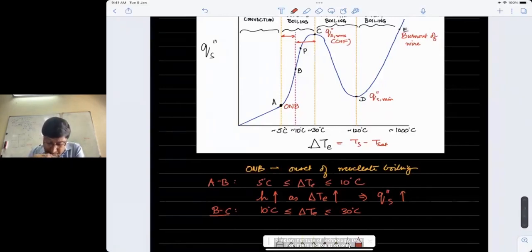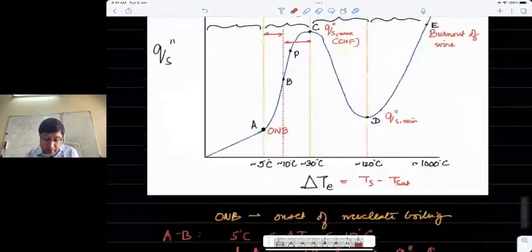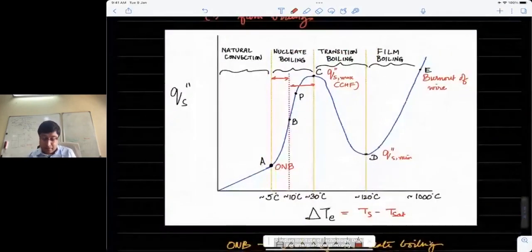So B to C is a zone in which h is also increasing, or rather, I should not say h is increasing throughout, but in this zone there is a point P which is quite crucial, which I've drawn here. Point P is a point of inflection.